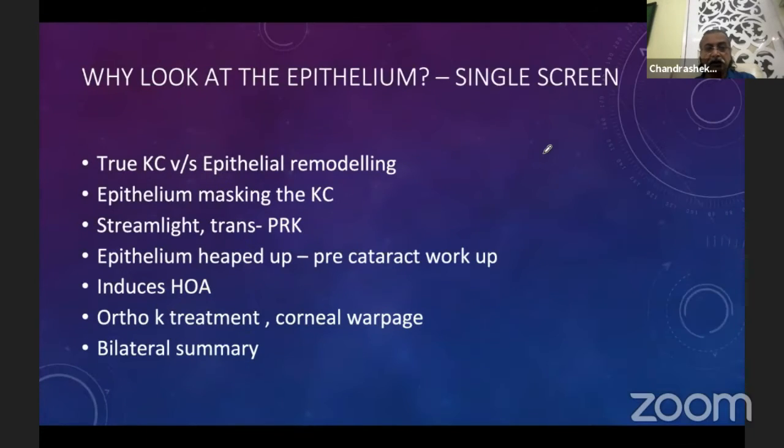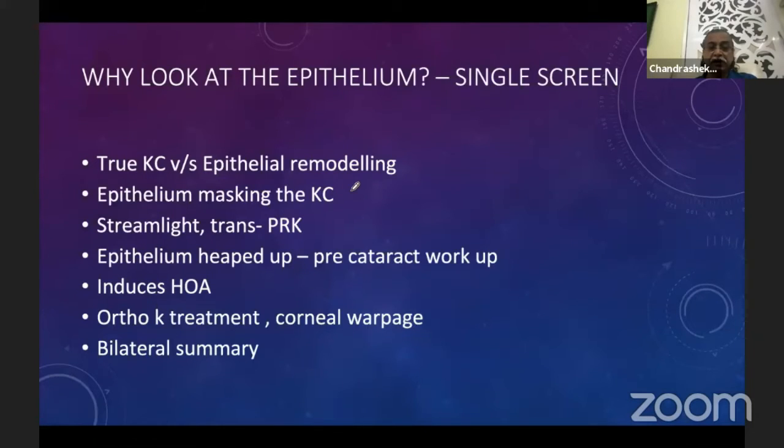Let us look in detail at the epithelium, but no, Dr. Gairikund is going to cover that. So I'll talk only a few points. Number one is that we can make out whether it is a true keratoconus versus epithelial remodeling, because we have a stromal map with us. Similarly, sometimes it's the other way around, epithelium masking keratoconus. So stroma is showing elevation, and the anterior surface looks normal.